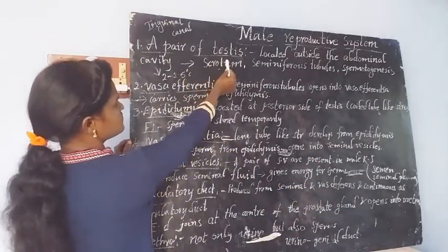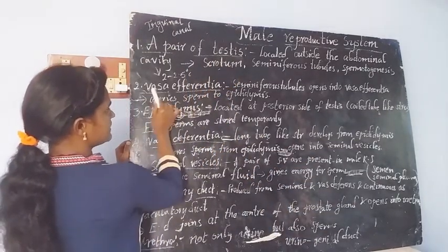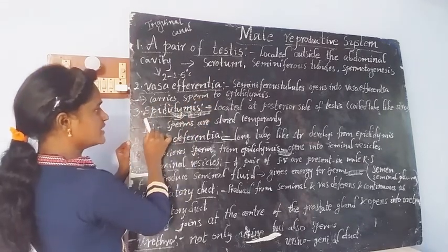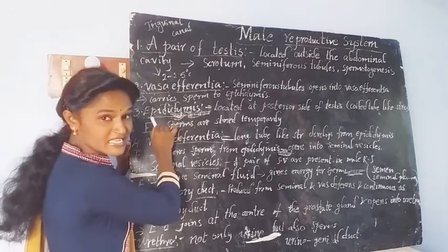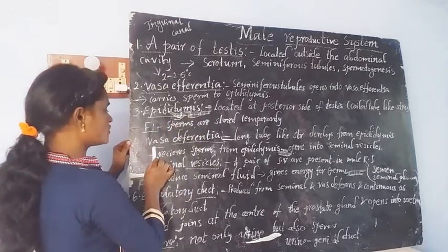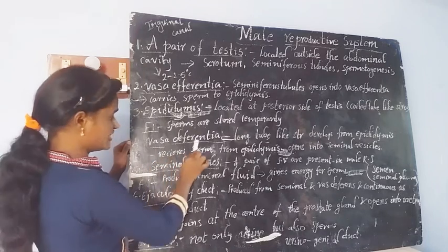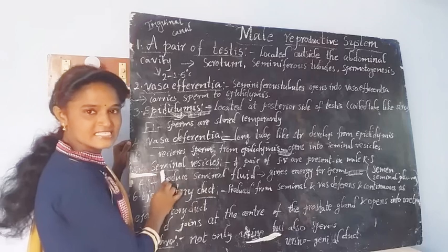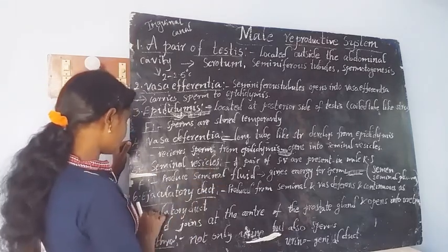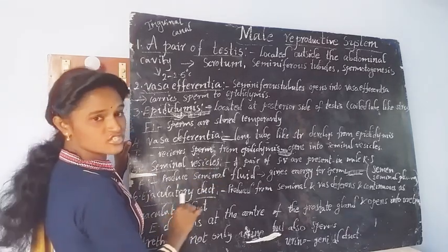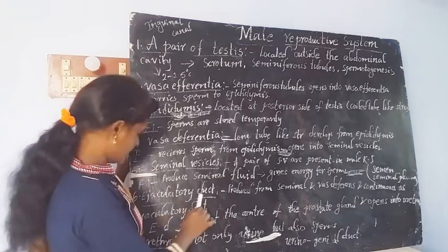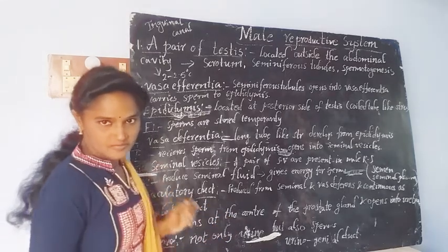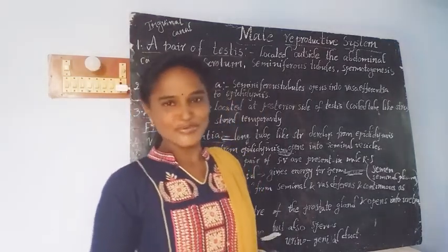See here, the first part, testis. Second part, vasa efferentia. Third part, epididymis. Fourth part, vasa deferentia. Fifth part, seminal vesicles. Sixth part, ejaculatory duct. And the last one is urethra.